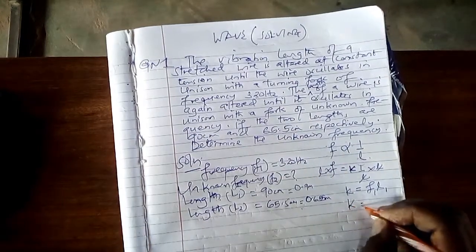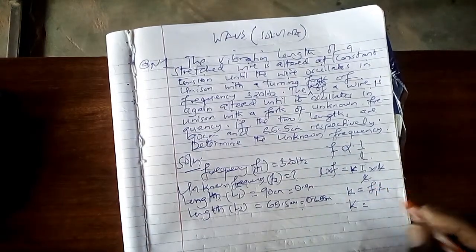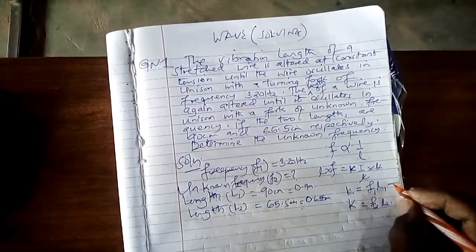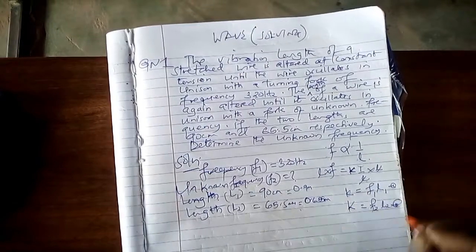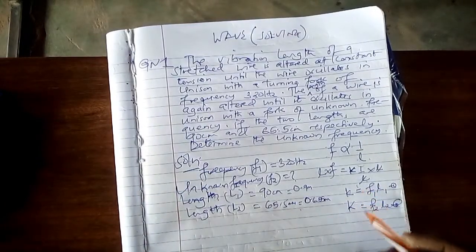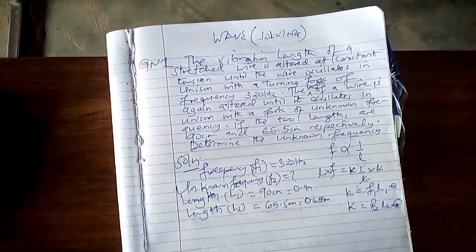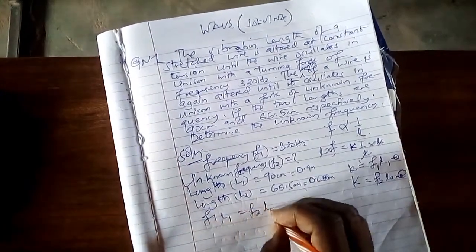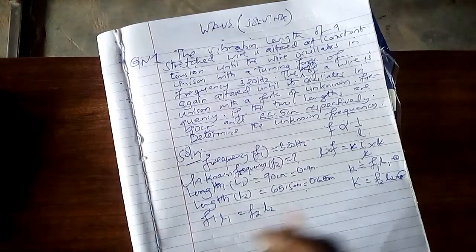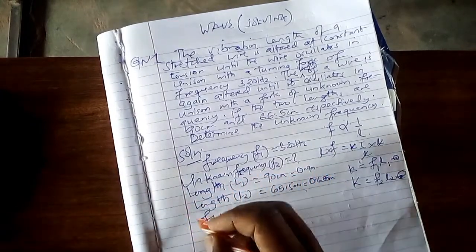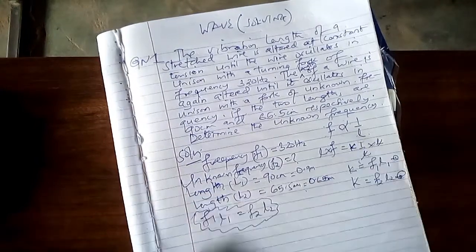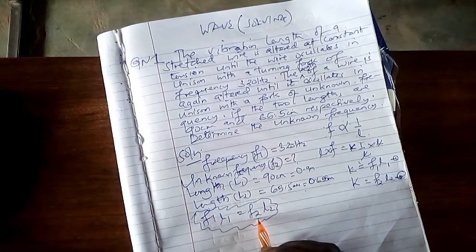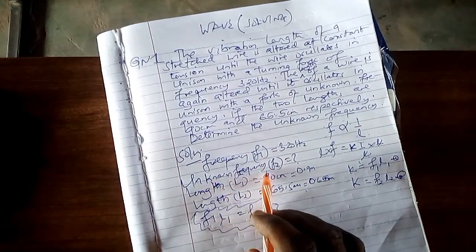So we say again k is equal to, because we have two frequencies and two lengths, the second will be F2 and L2. Let this one be the first equation and that one the second equation. After that, we equate these two equations. Once you equate them, you get F1 L1 equal to F2 L2. This formula will enable us to determine the required quantity. Here we are supposed to find F2, which is the unknown frequency.